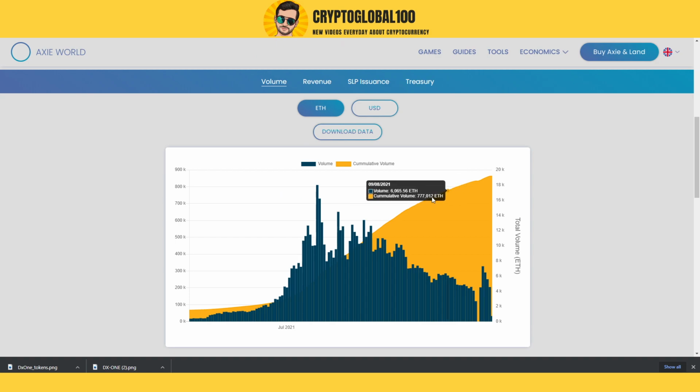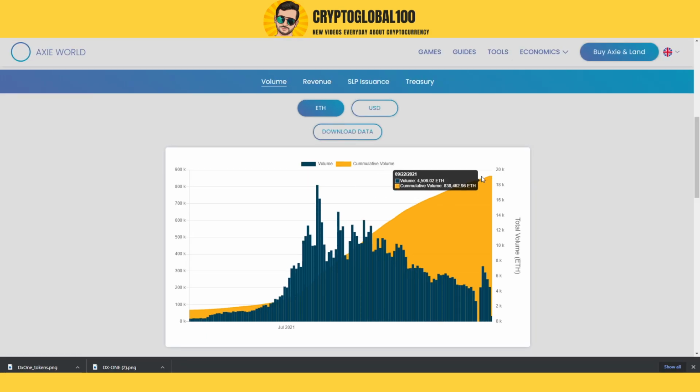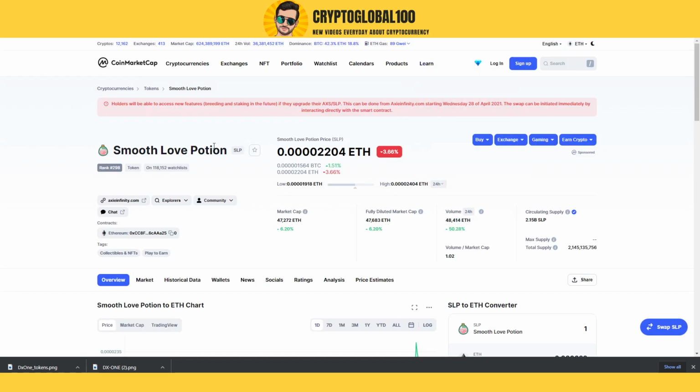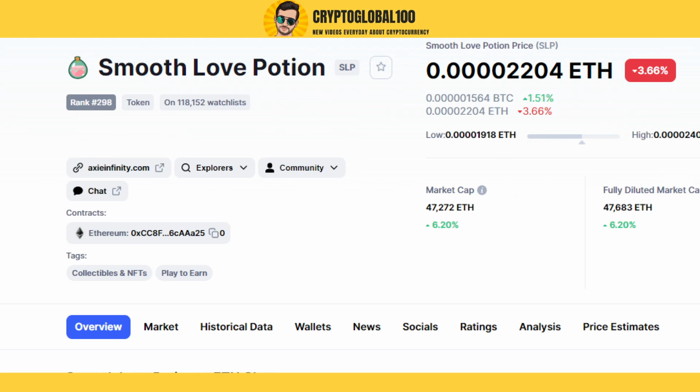If you take a look at the orange bars, you can see the cumulative volume is 800,000 Ethereum, and the volume per day is something around 723. Last day it was 4,000, before that it was 5,000. So you can clearly see the tradable volume. Now if we take a look at CoinMarketCap, you can see the volume has increased 50% over the last 24 hours, because this coin is based on the Ethereum blockchain.